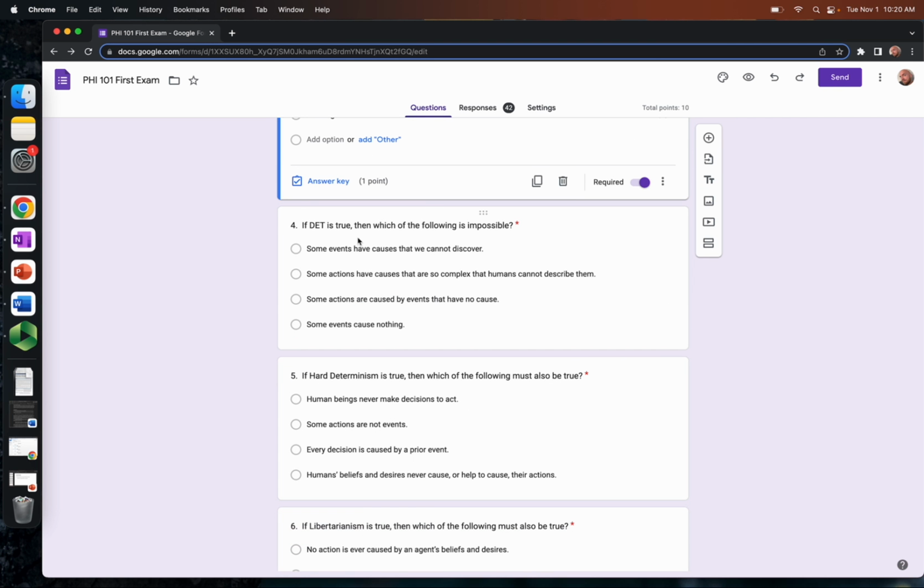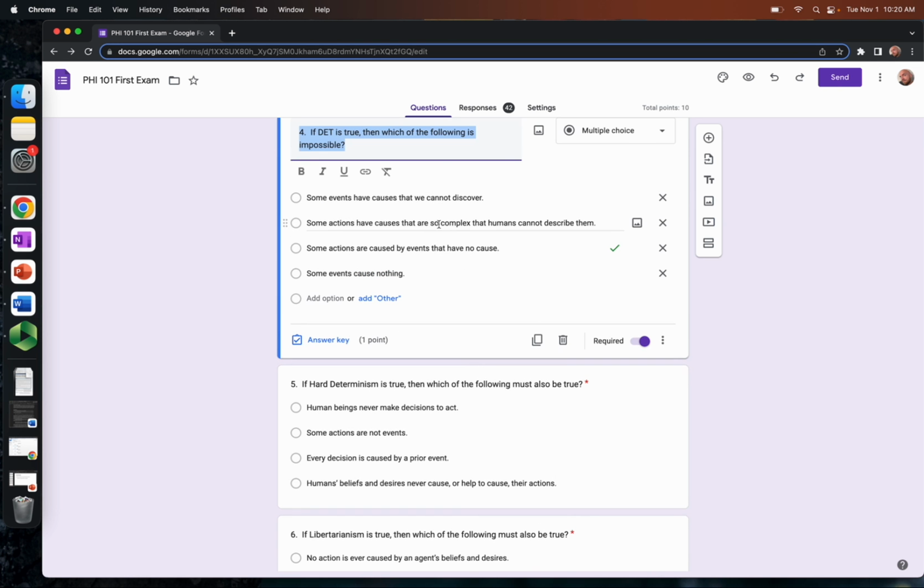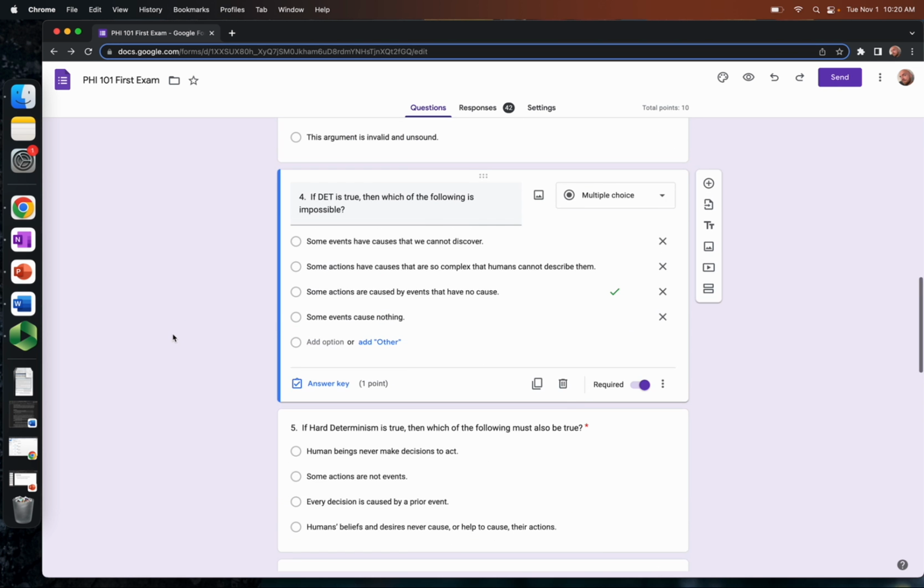All right, 4. If determinism is true, then which of the following is impossible? Some events have causes that we can't discover. No, that's not really entailed by determinism. Some actions have causes that are so complex that humans can't describe them. Again, determinism is really not involved in making claims of that nature.